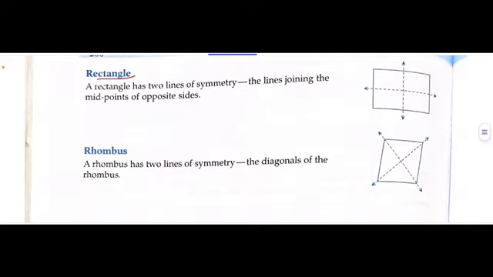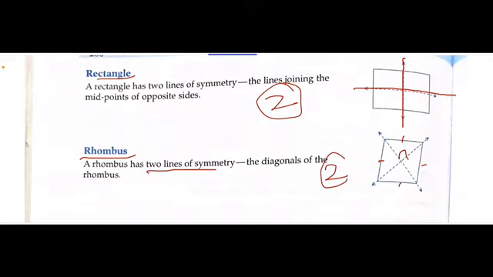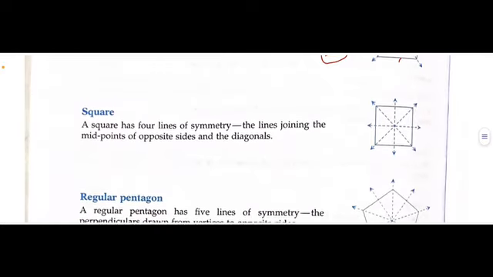Then rectangle. Rectangle के केस में हमारे पास two lines of symmetry होती है. एक vertical line from the center, एक horizontal line from the center. So there are two lines of symmetry in case of rectangle. Now if we discuss the rhombus. Rhombus क्या होता है? एक tilted form होती है किसकी? स्क्वायर की. इसकी क्या प्रॉपर्टी होती है? All sides are equal like the square. Its diagonals bisect each other at 90 degree. So it has two lines of symmetry. So rhombus की भी two lines of symmetry होती हैं. Rectangle की भी two है और rhombus की भी two lines of symmetry होती है.